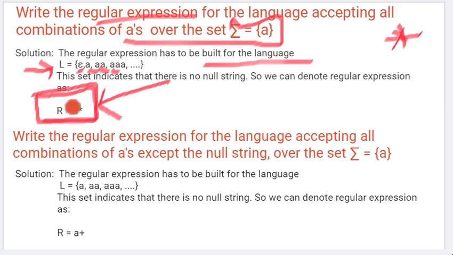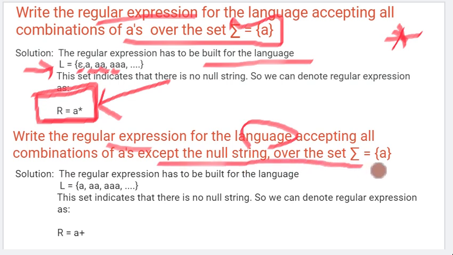Okay, let's see one more example. We need to write a regular expression for the language. What is the language? The language accepts all the combinations of a except the null string over the set a. So what is my input set? The input set is only a.